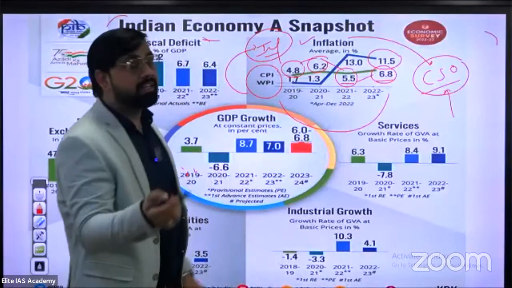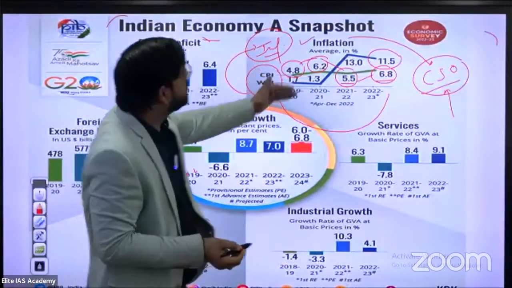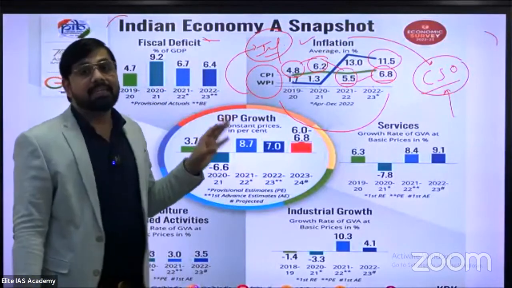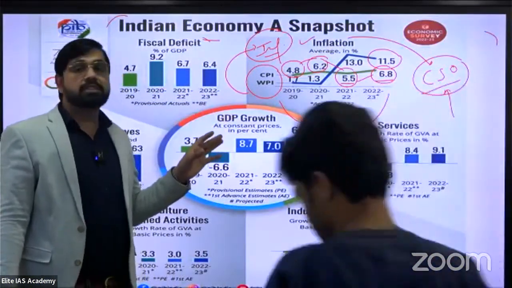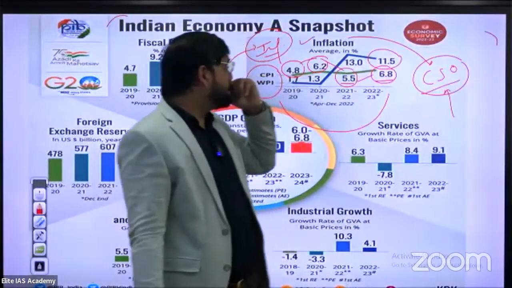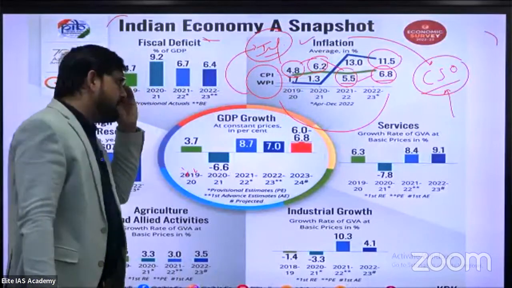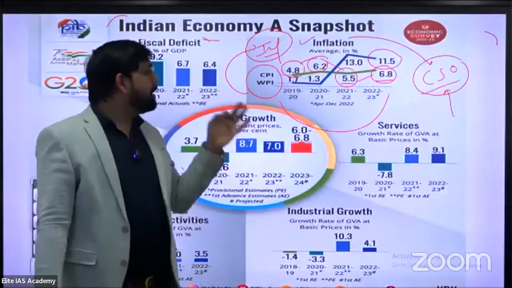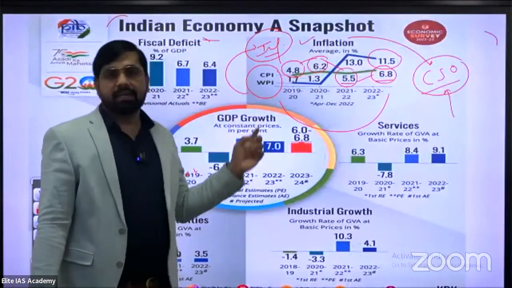What's the major difference from 1.7% to 11.5%? This is the wholesale price index data report according to CSO. Okay, clear? This is the actual data provided in the economic survey report by the finance ministry, especially CPI and WPI.